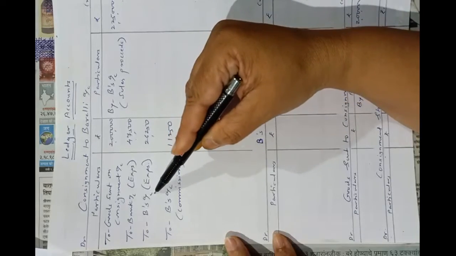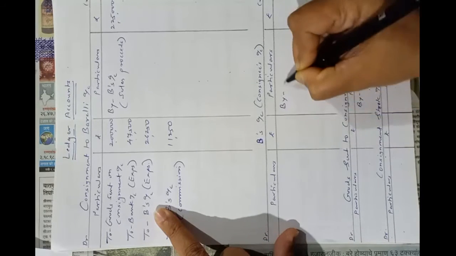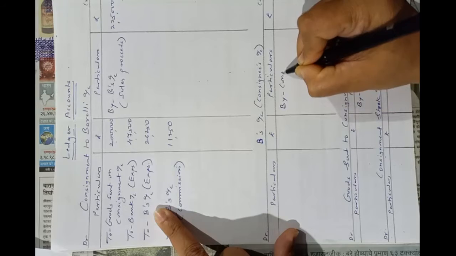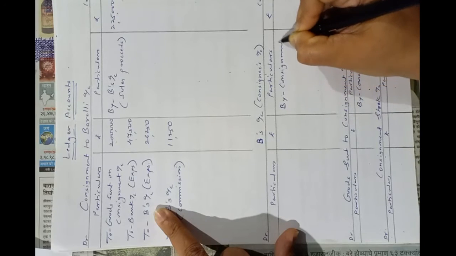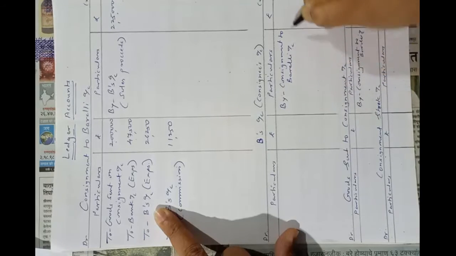Debit side of consignment to B's account means credit side of B: by consignment to Bareilly account, 26,250.